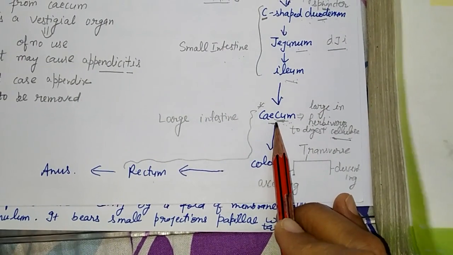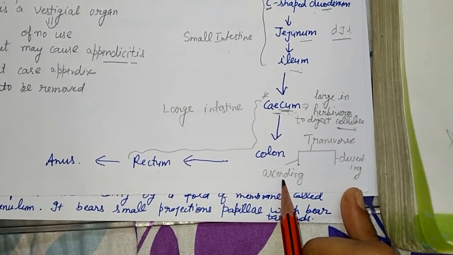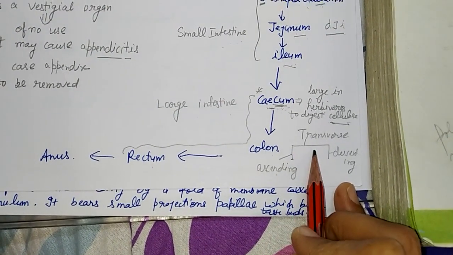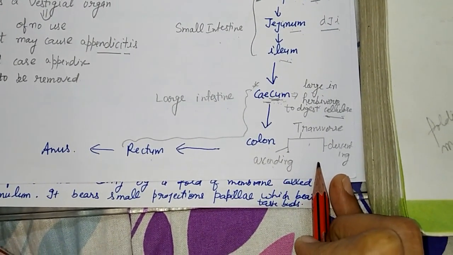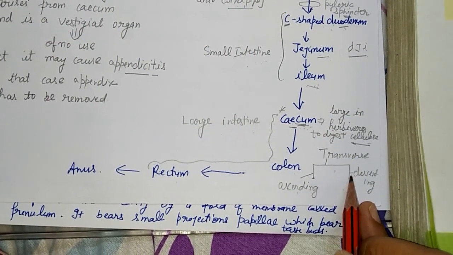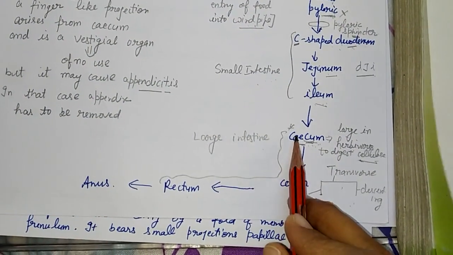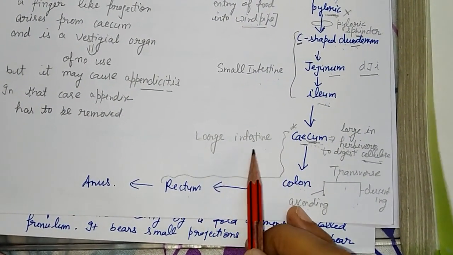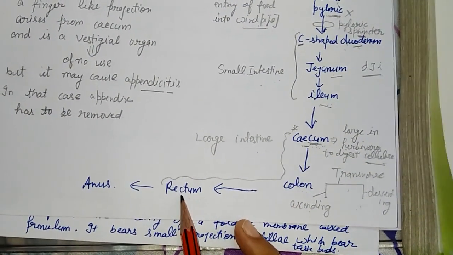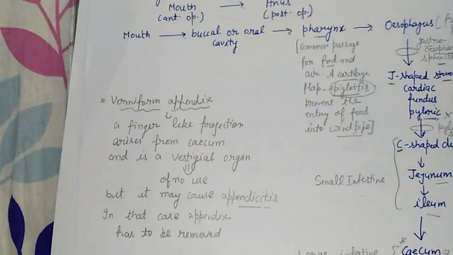Okay, cecum leads into the colon. Colon has three parts: ascending, transverse and descending part. Now ascending, transverse and descending part lead into the rectum. Cecum, colon and rectum form the large intestine and rectum opens into the anus. Okay, so we will do from here along with the diagram.